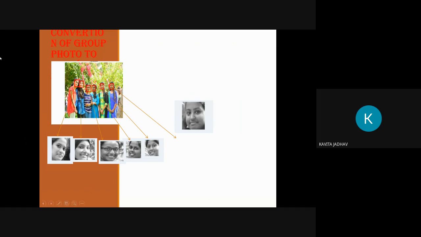In this image, we can see there are many people in a photo, and it correctly recognizes each of them. This is the plus point of our system, that it recognizes the face easily and rapidly. It saves a lot of time.